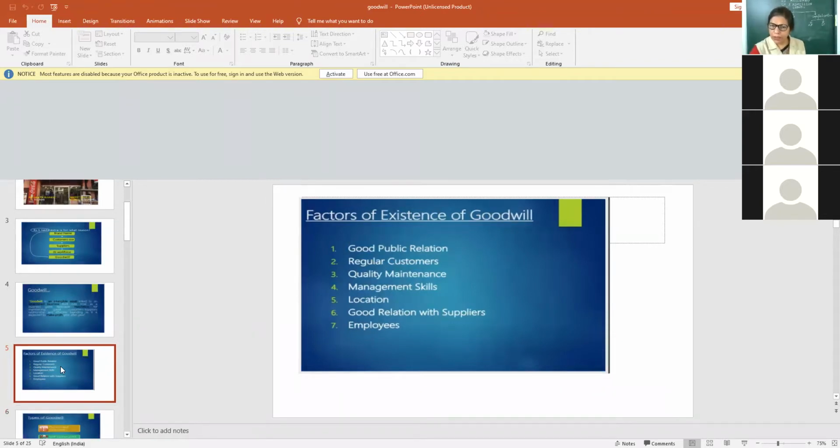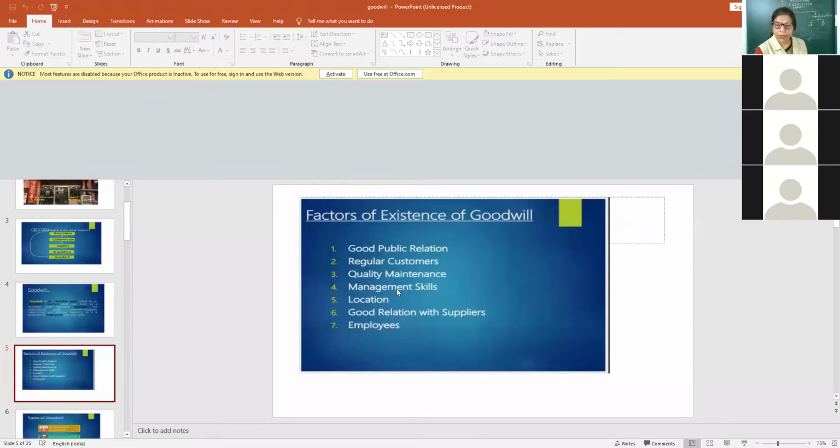Good public relations means they have better relations with their employees, customers, and suppliers. If they have better relationships, they think about the betterment of society and of the employees. They provide better quality products at a reasonable price. So naturally they will have more goodwill, meaning people can follow or use the products easily.